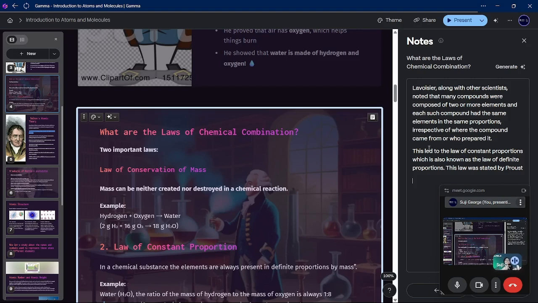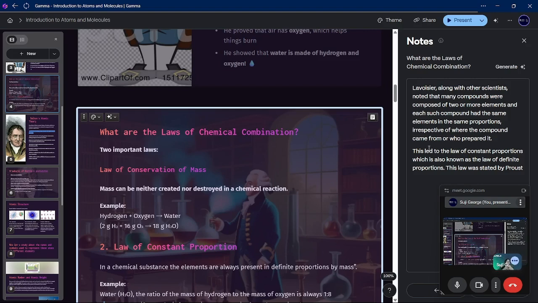Meaning, for example, if we take water from the tap, water that we have prepared in the lab, water from the river, the pond, a freshwater lake, or the ocean, and we find out what it is made up of, we see that everywhere it is made up of two hydrogen and one oxygen.